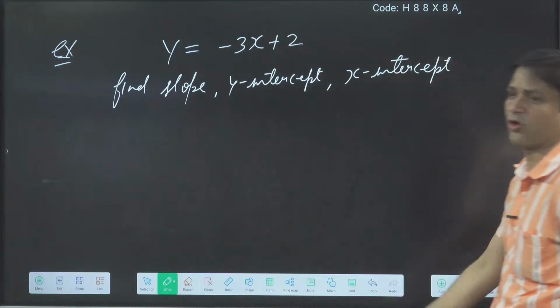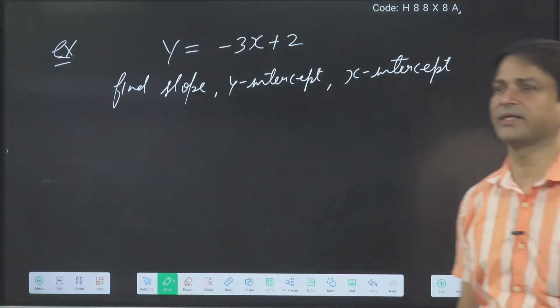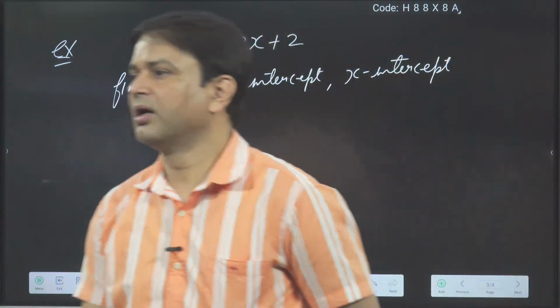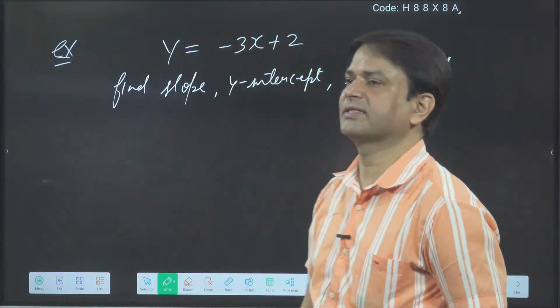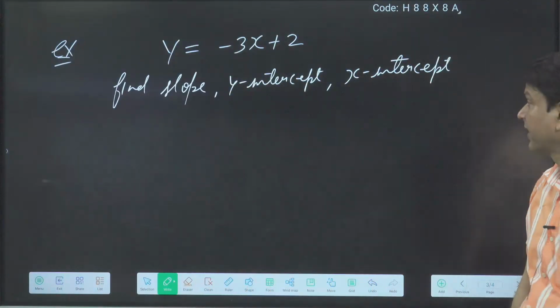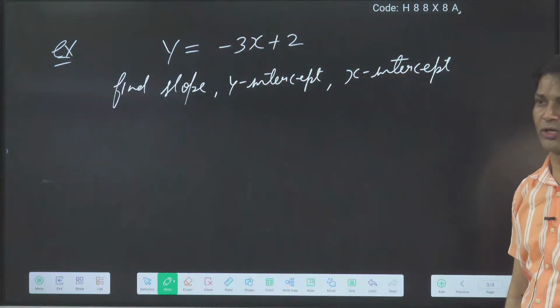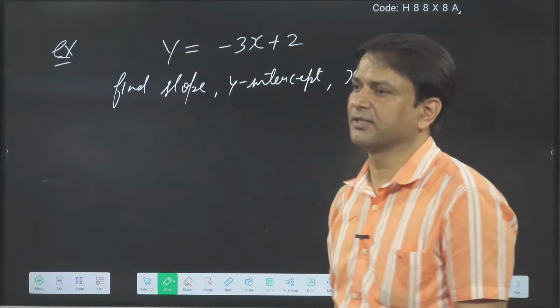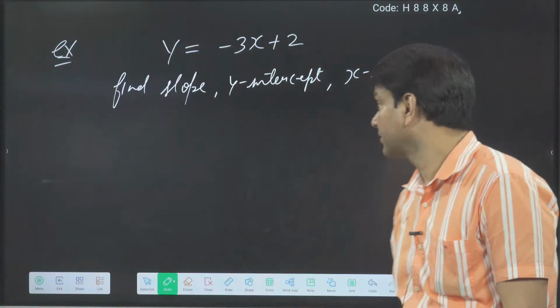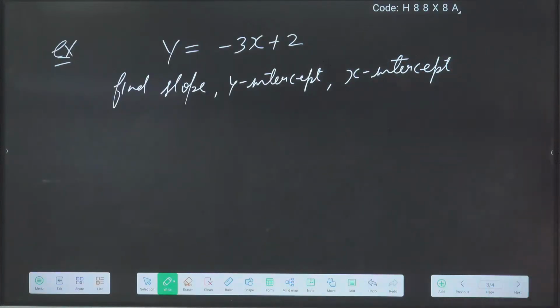Suppose this is the equation of a straight line I gave: y is equal to minus 3x plus 2. Tell me what the slope is, what the y-intercept is, and what the x-intercept is.